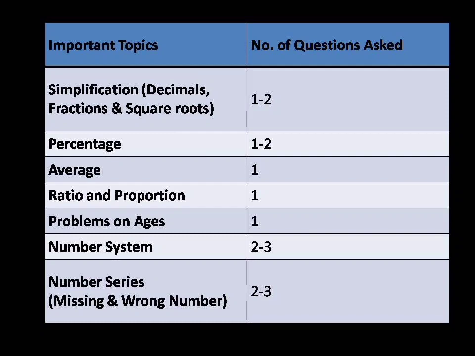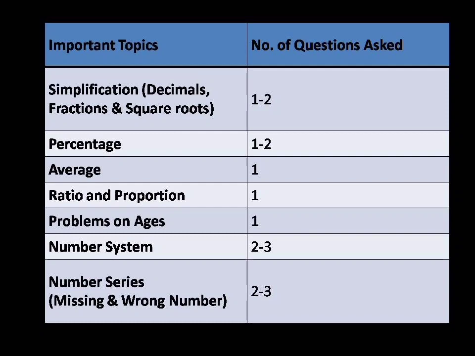The first topic is simplification, that is decimals, fractions and square roots. In that they can ask 1 to 2 questions. Next topic is percentage. In percentage they can ask 1 to 2 questions. The third topic is average. In average they can ask 1 question. And the next one is ratio and proportion. In ratio and proportion, it is possible to ask 1 question. The next one is problems on ages. In problems on ages, they can ask 1 question.